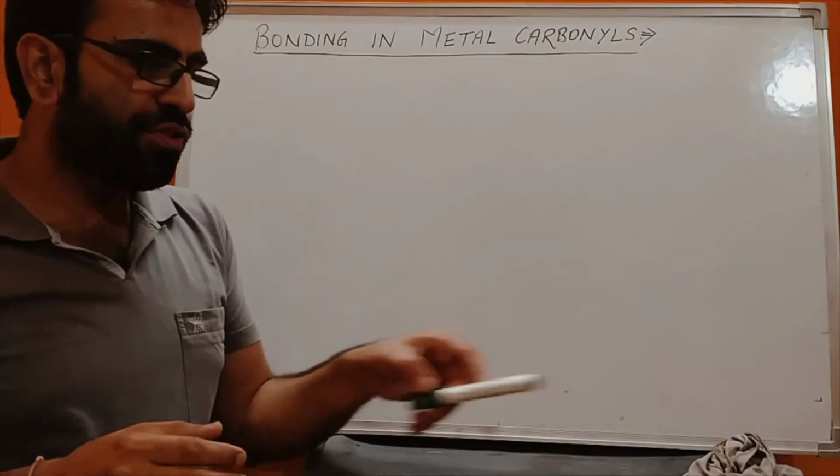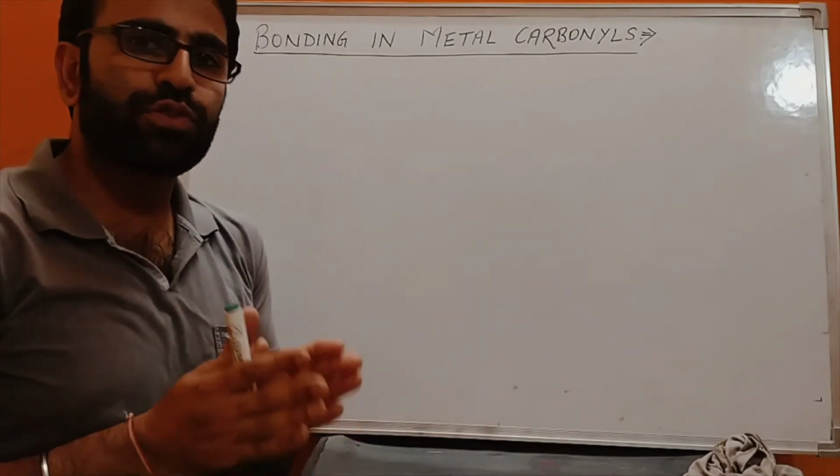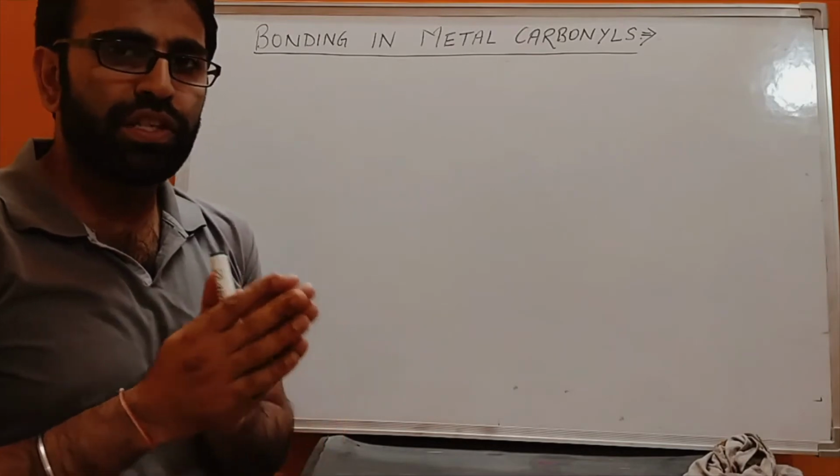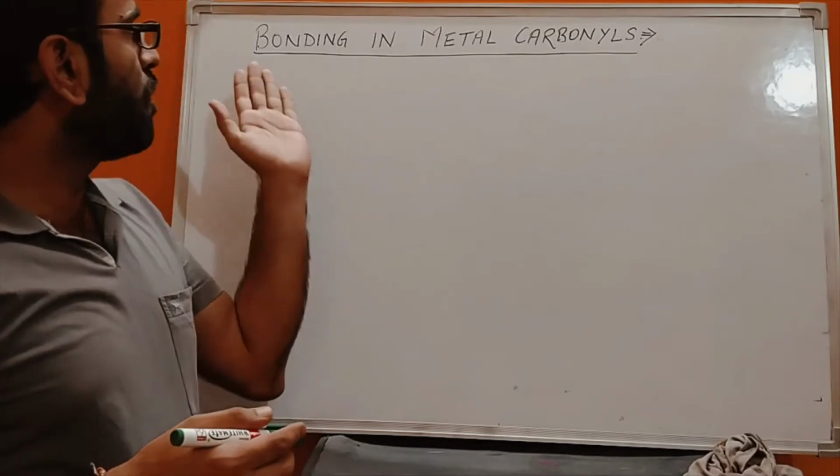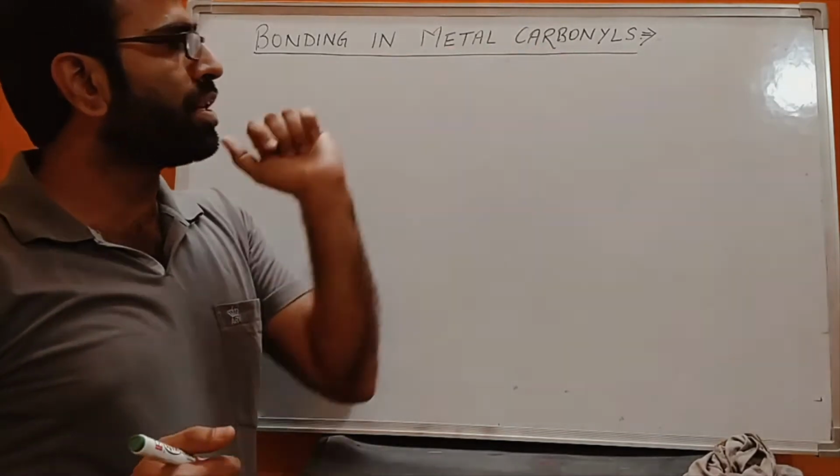In the previous video we discussed CFT, VBT, IUPAC, and isomerism. Now we come to the last topics of the chapter, and now we have bonding in metal carbonyls.